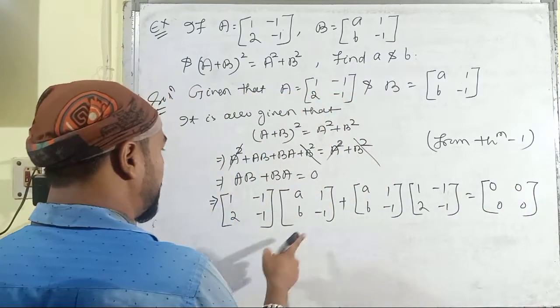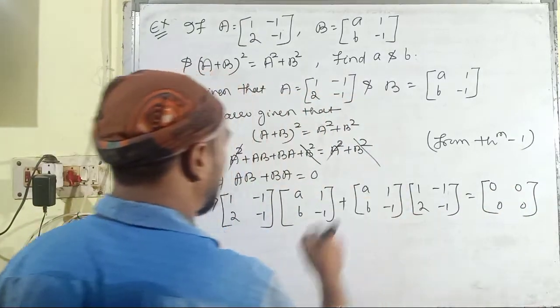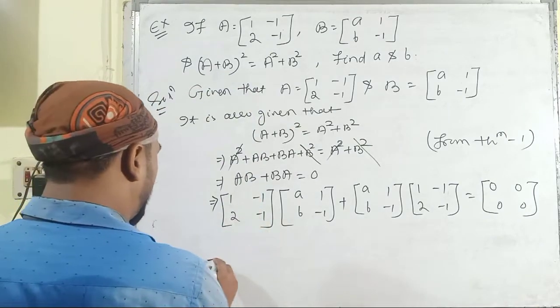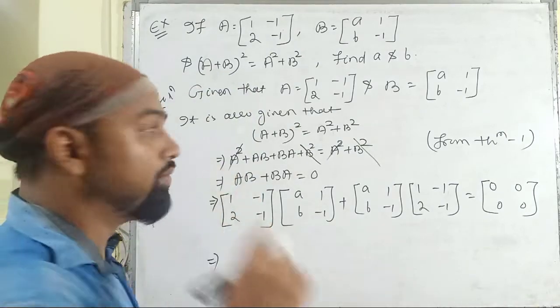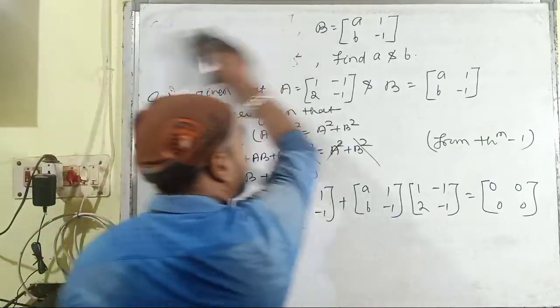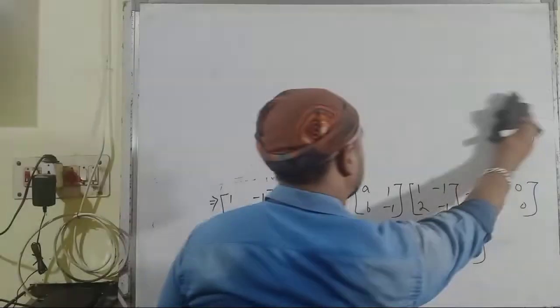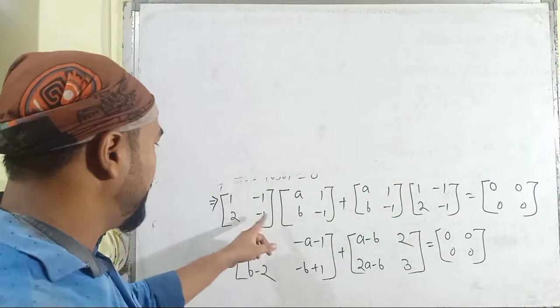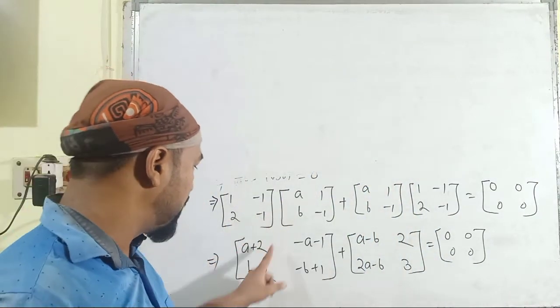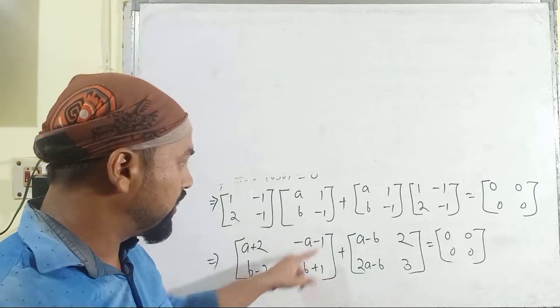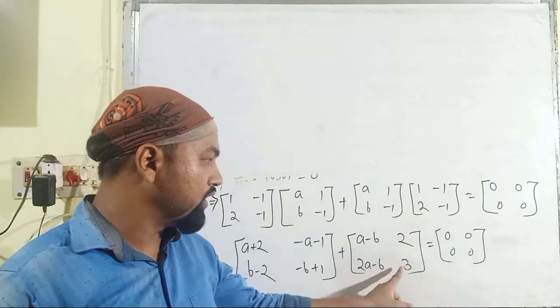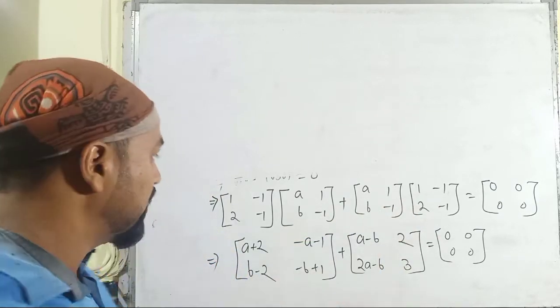Then you have to solve this and multiply, and then convert this into a single matrix. By multiplying these two matrices we get a new matrix, and again by multiplying these two matrices we get another new matrix.